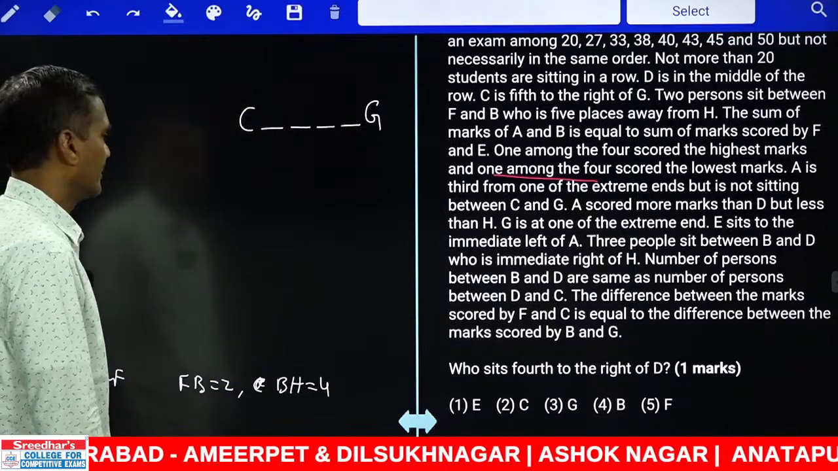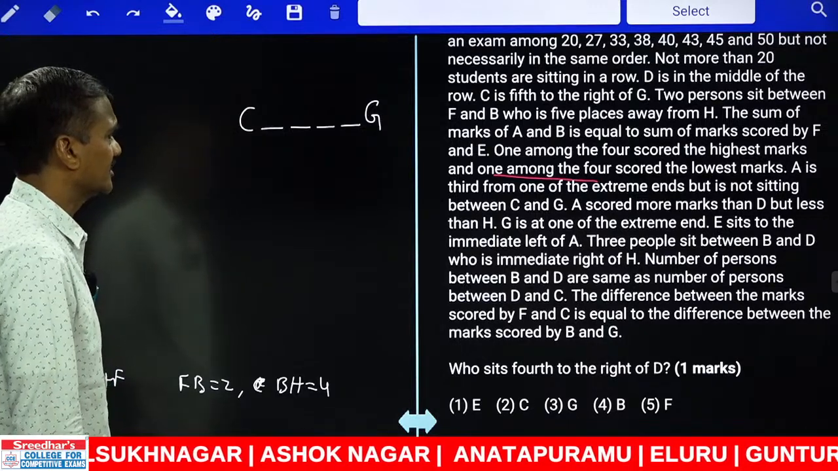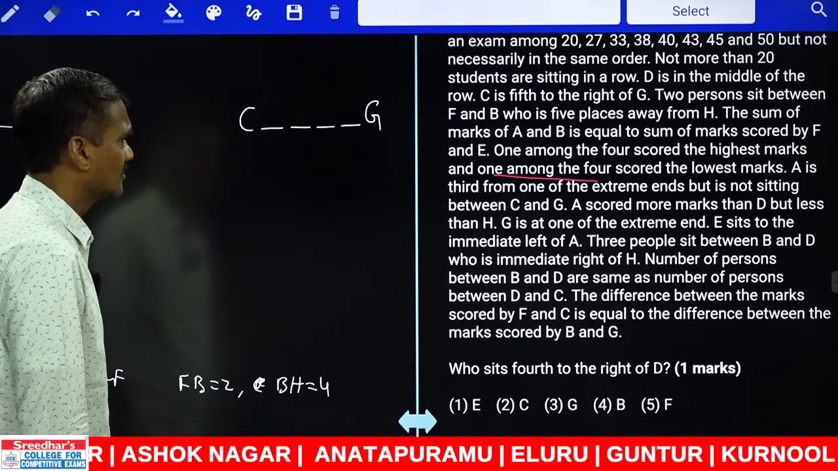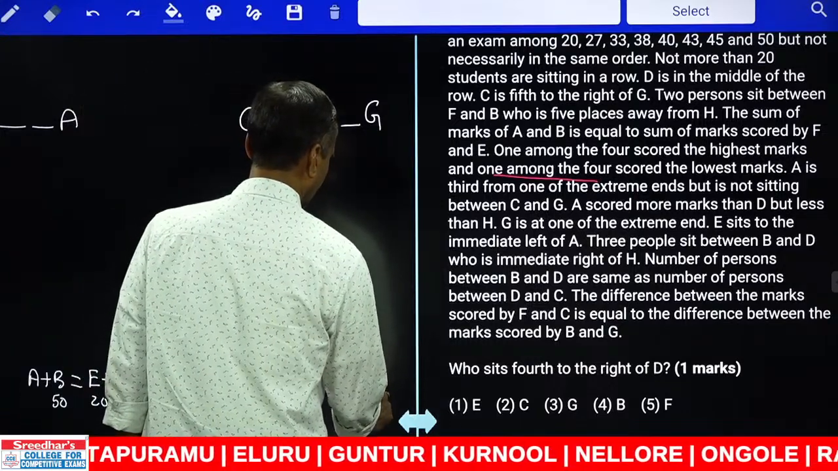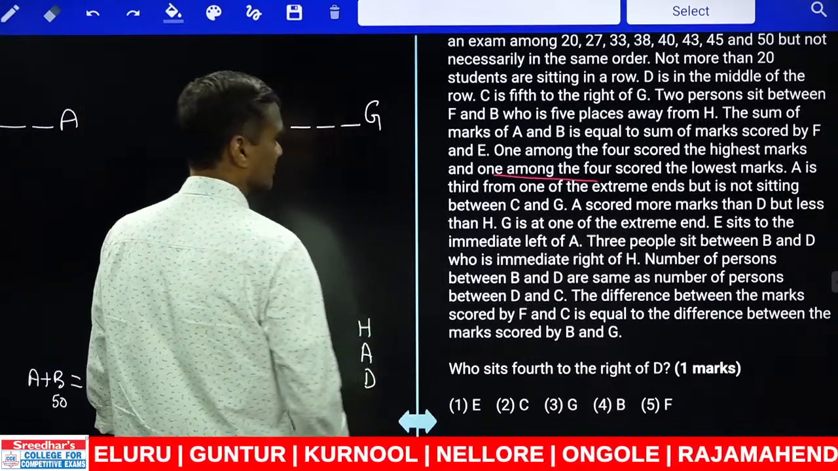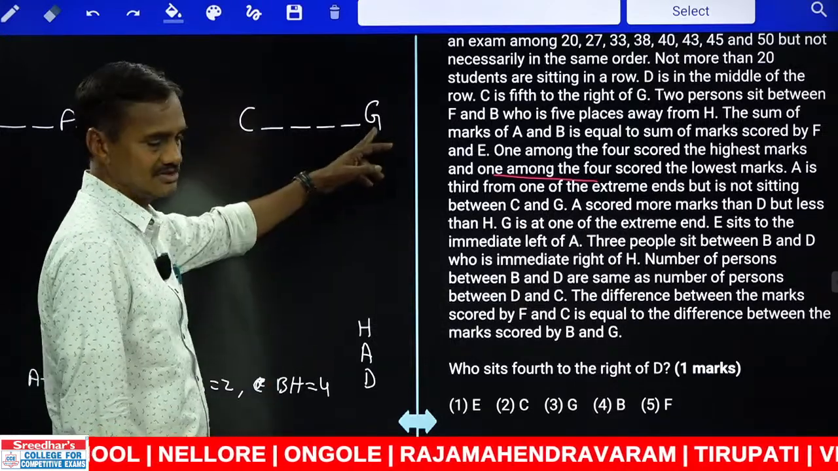Okay? And A is south from one of the extremes, but is not between C and D. A scored more marks than D, but lesser than H. And G is at one of the extremes. As luckily G is at the right extreme.